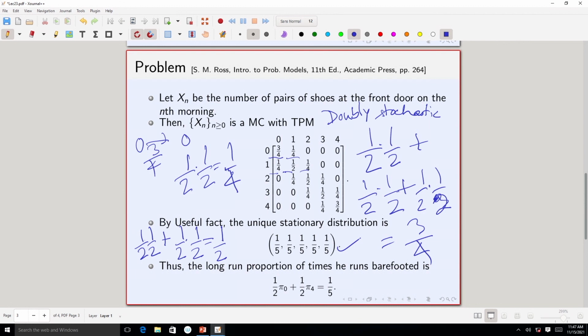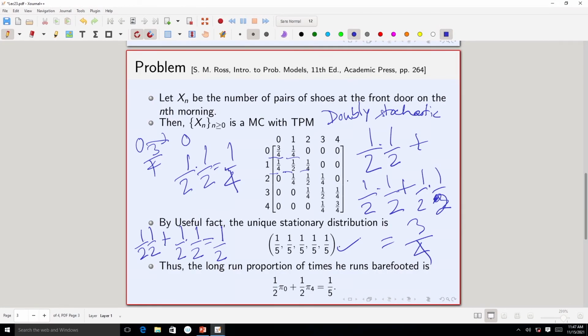Now, if the number of shoes in the front door is 0 and he chooses the front door, then he will run barefooted. And what is the long run proportion that the number of shoes in the front door is 0? That is equal to the first component of this stationary distribution, right?